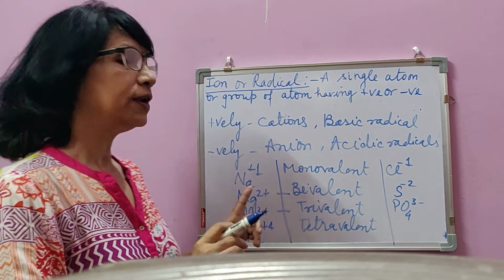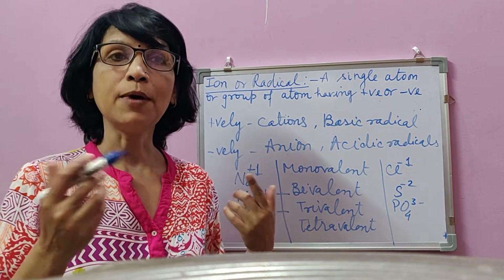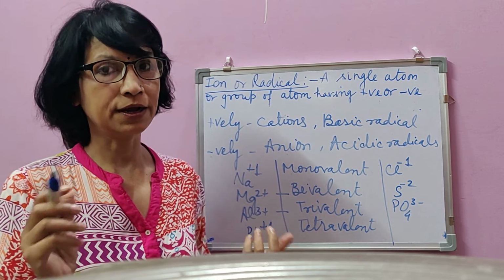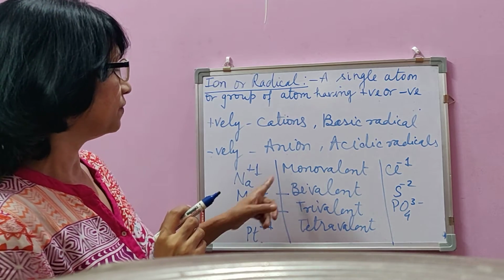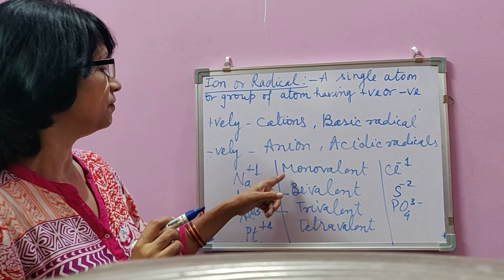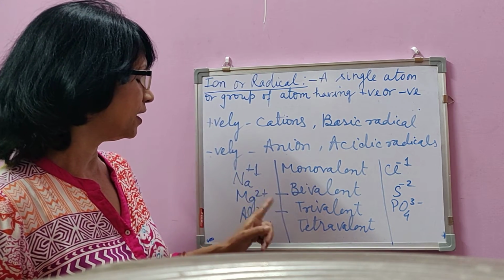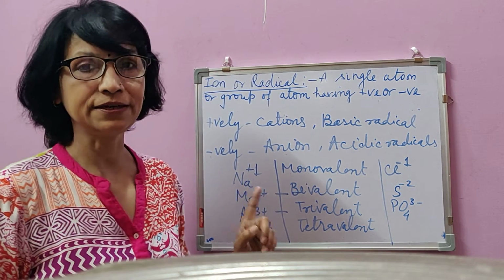So how to know valency of an ion? By the amount of charge present on it, no matter it is positive or negative. And on the basis of their valency as well, radicals can be classified as monovalent, bivalent, trivalent and tetravalent.